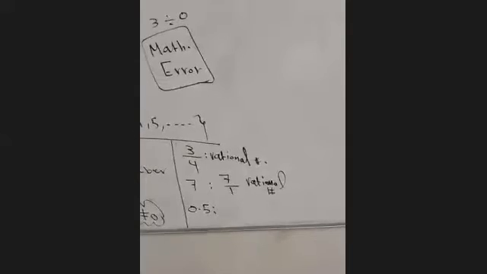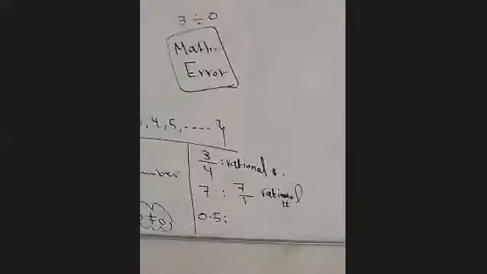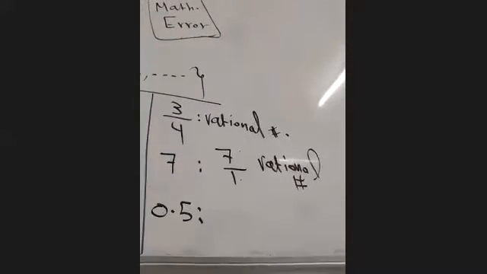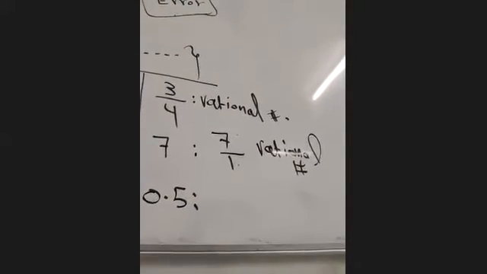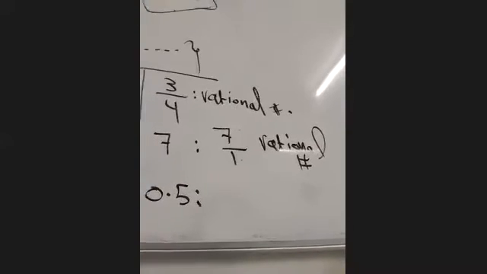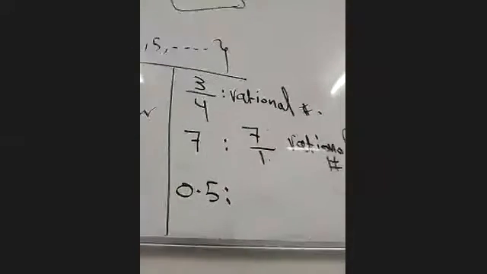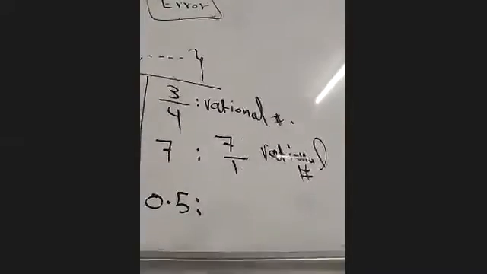Here it is a decimal. Is it a rational number or not? Muhsin: Yes. Why is 0.5 a rational number? Because we put 0 and then point then 5. You said yes, but why?